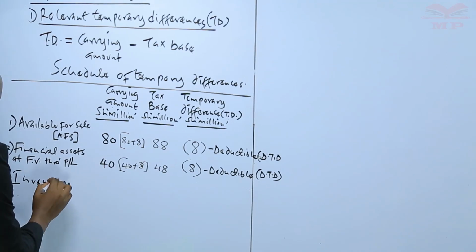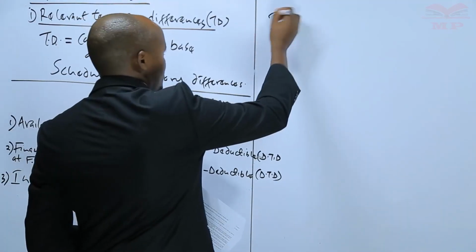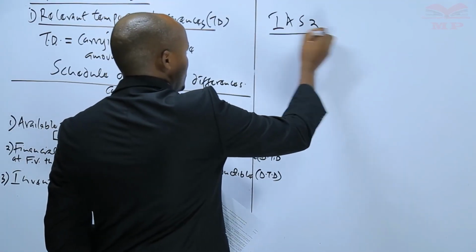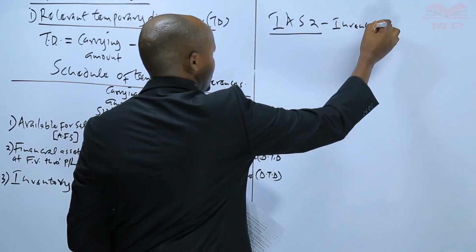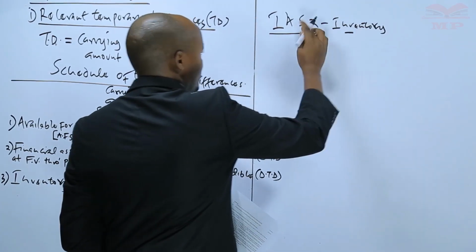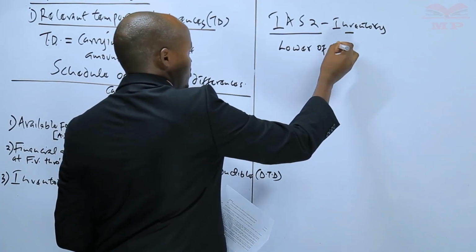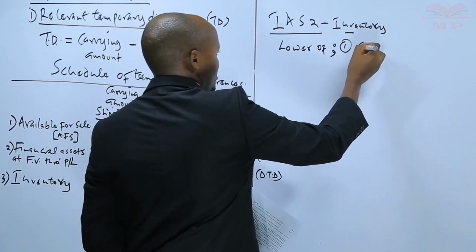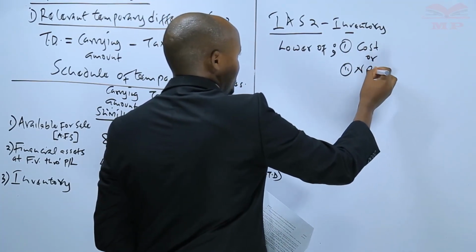Now, what we need to remember here is that according to IAS 2, which governs the valuation of inventory, inventory, according to this standard, should always be valued at the lower of two values. One is the cost, or two, the net realizable value.